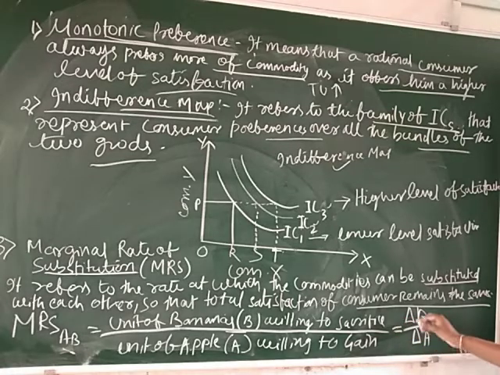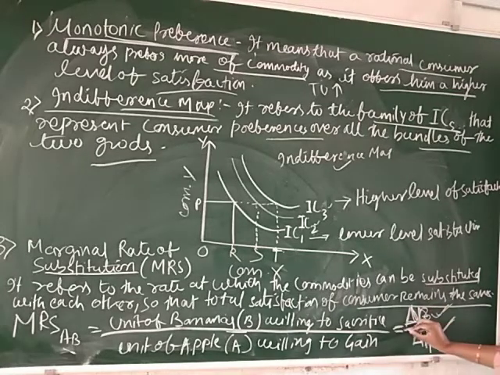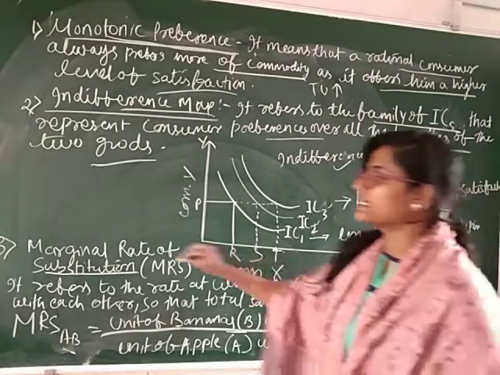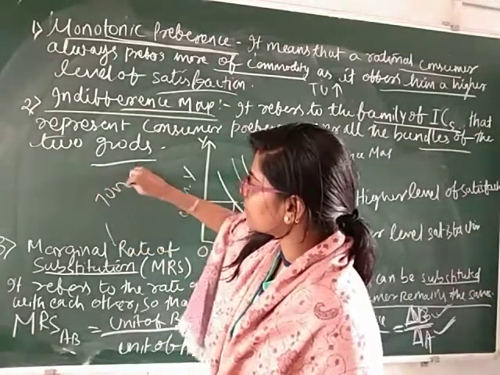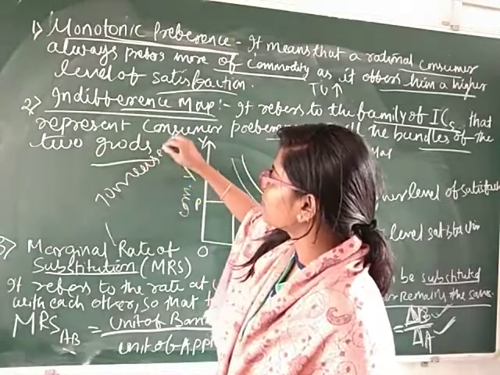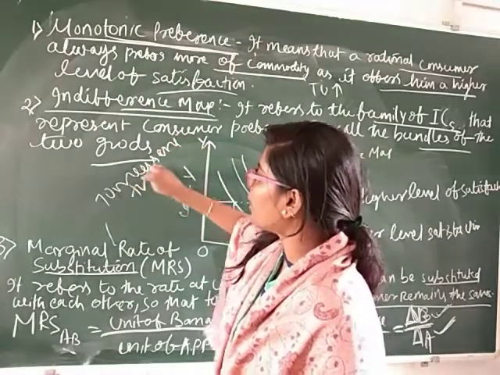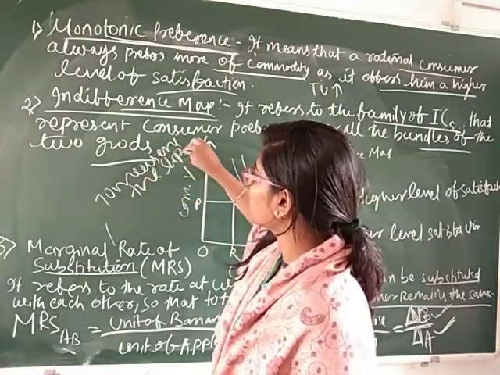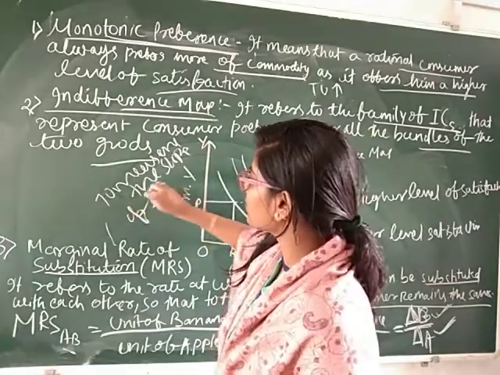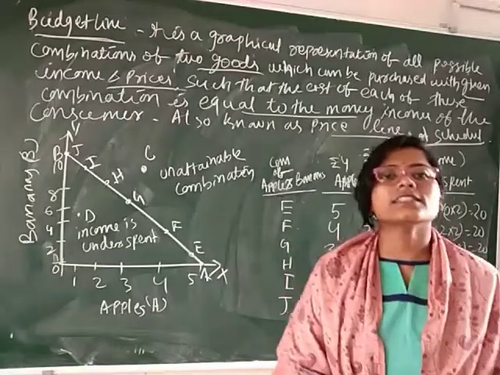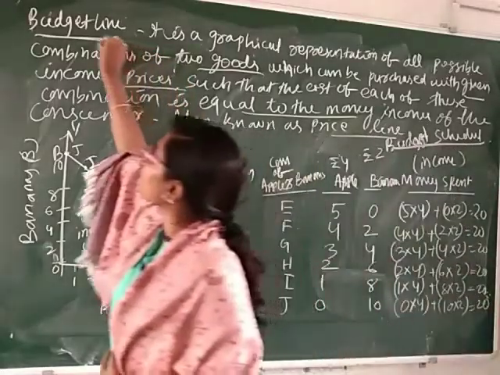In symbols, MRS equals delta B divided by delta A, that is, change in banana divided by change in apple. So MRS basically measures the slope of the indifference curve. And the last concept of this chapter is the budget line.